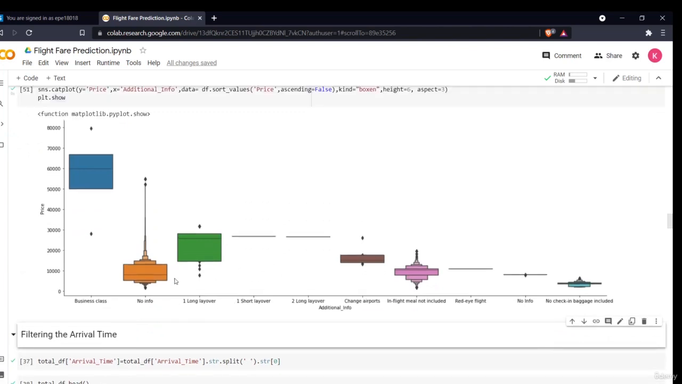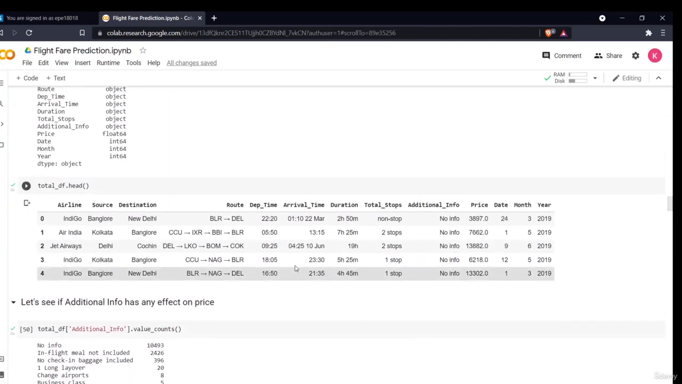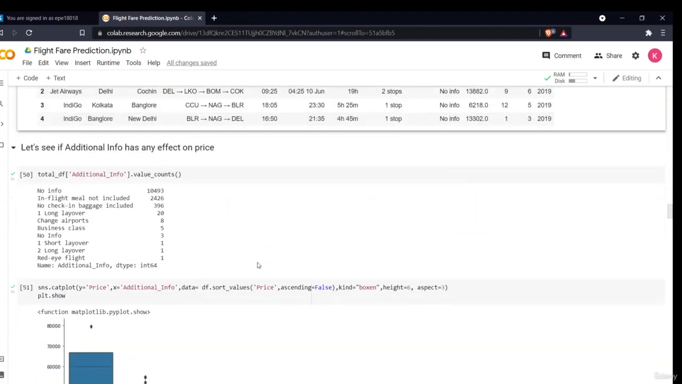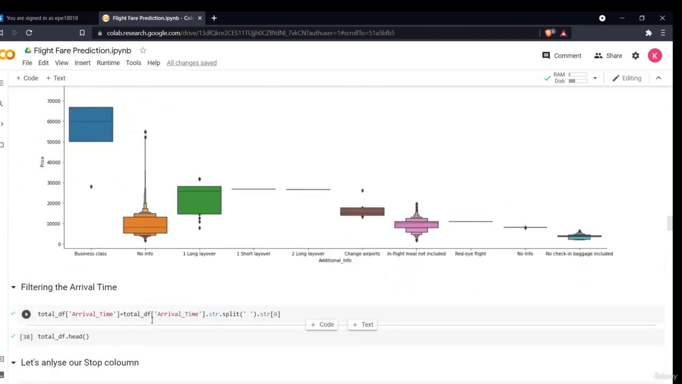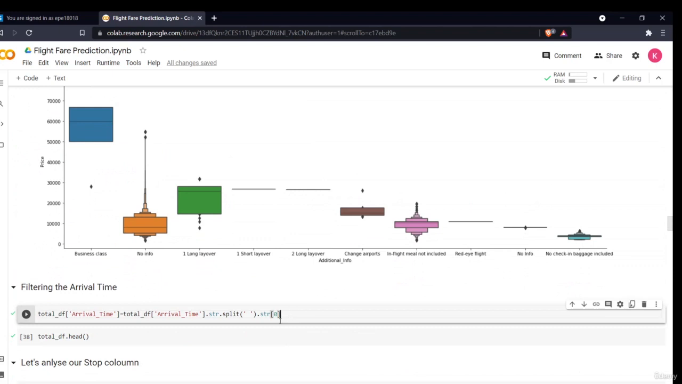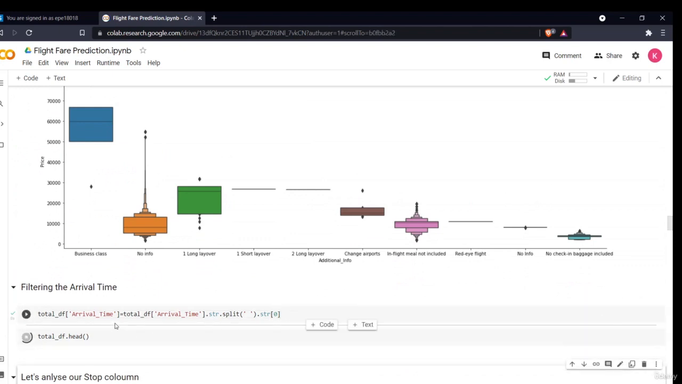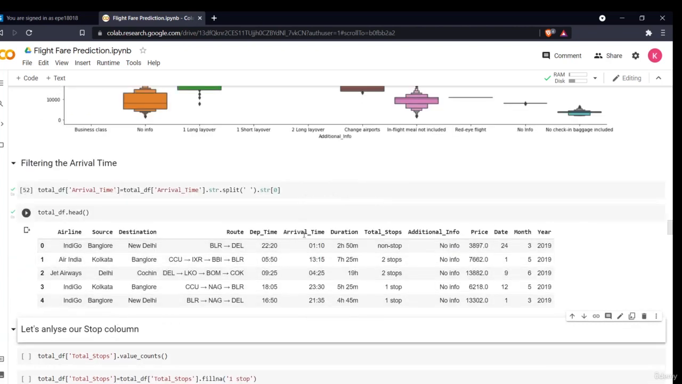Now arrival time. If you see the arrival time, it contains the time, and in some of the rows there is also a date, which we don't want. We'll separate the time and the date, and we'll only keep the time. So I'll split it on the basis of the space, and I'll take the first string. After this, as you can see, the arrival time has only the time now, because I don't want the date, since this is a column of time.